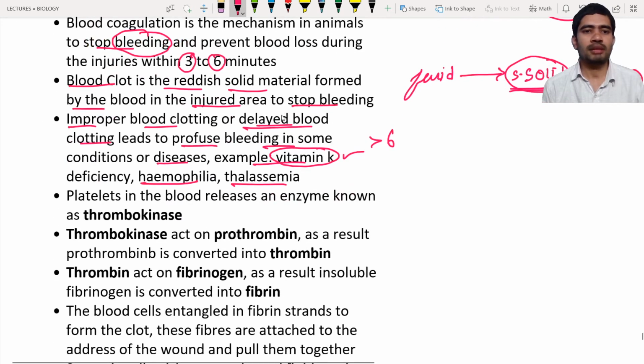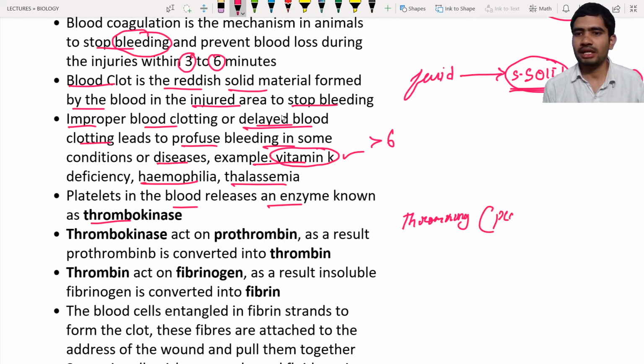Okay, so next, the platelets in the blood release an enzyme known as thrombokinase. Remember thrombokinase. Thrombokinase is the enzyme released by the platelets. Platelets are a type of blood cells. Okay, here you can see, this thrombokinase is going to act on the prothrombin.